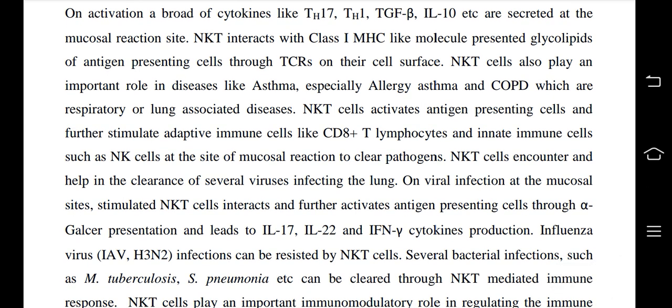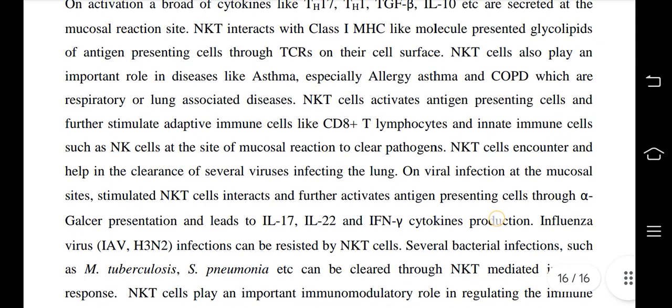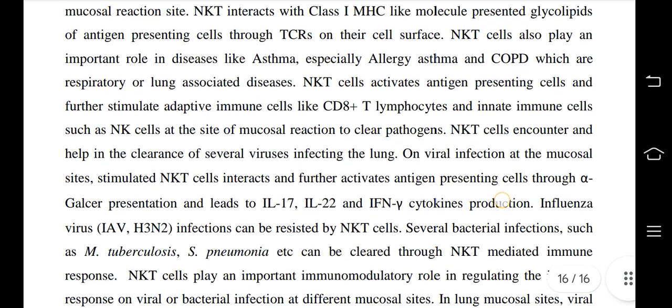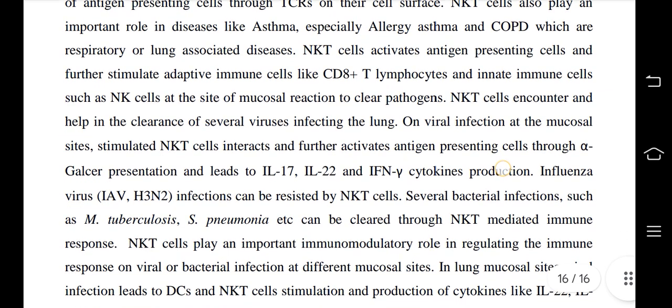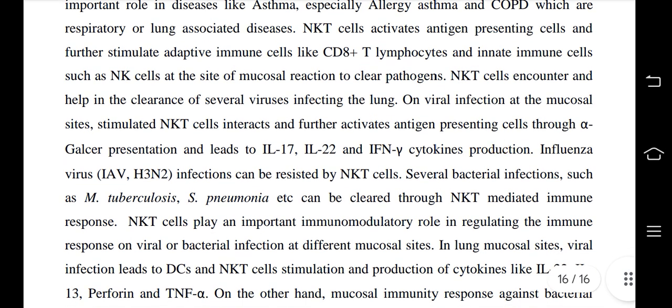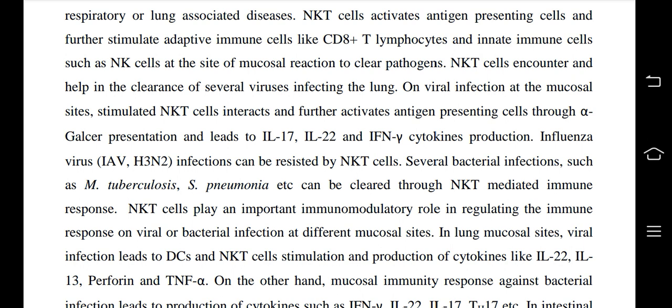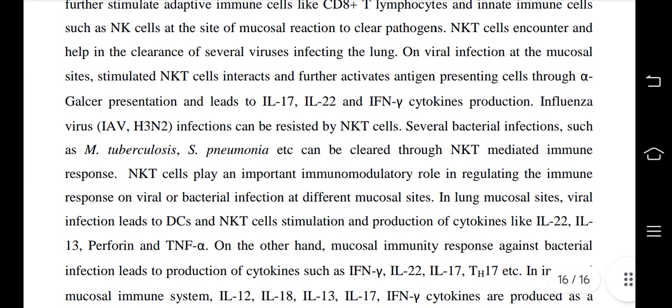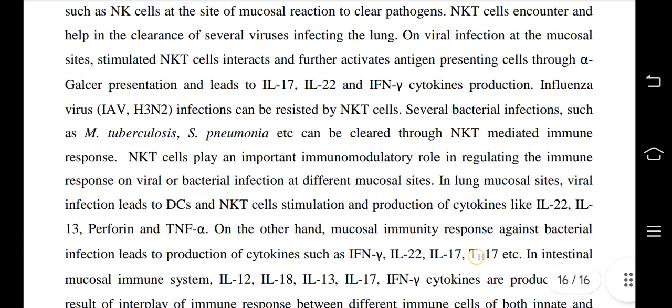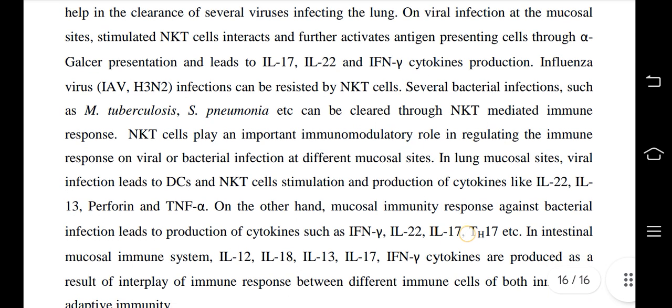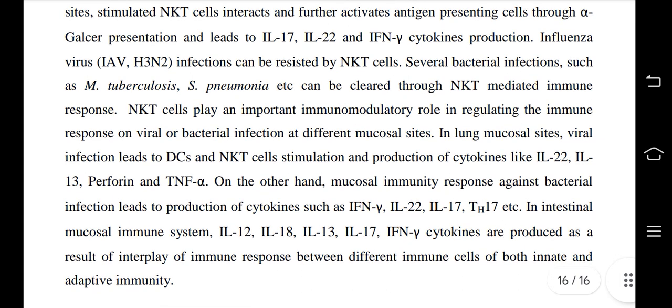NKT cells also play an important role in diseases like asthma, especially allergic asthma, and COPD, which are respiratory or lung associated diseases. NKT cells activate antigen presenting cells and further stimulate adaptive immune cells like CD8 plus T lymphocytes and innate immune cells such as NK cells at the site of mucosal reaction to clear pathogens. NKT cells encounter and help in the clearance of several viruses infecting the lung. On viral infection at the mucosal sites, stimulated NKT cells interact with and further activate antigen presenting cells through alpha-GalCer presentation, which leads to IL-17, IL-22 and IFN gamma cytokine production.